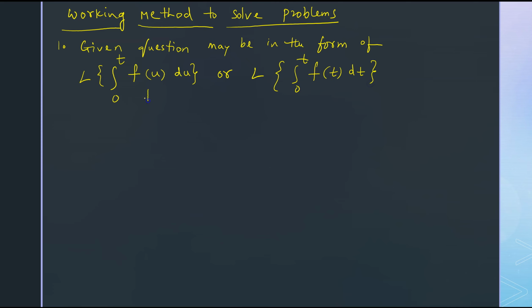If you find this type, then write f of u, what is given function, and put u equal to t, then you get f of t. If question is in this form, directly we get f of t.